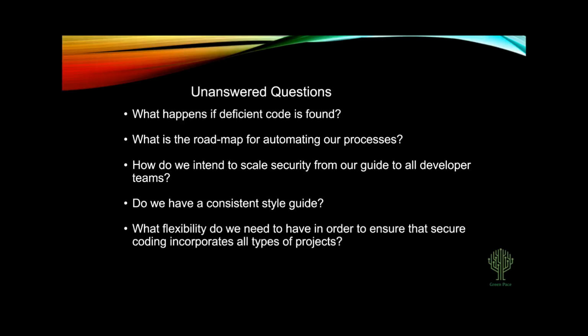So there are a few unanswered questions in the security guidelines. We talked about what deficient code might look like, but what actually happens if deficient code is found? Is there some type of formal process by which a developer who is found with deficient code logs that and fixes it and keeps a record? Or if we're just relying on developers to police, shall we say, their own code, well, how are we really going to ensure that the guidelines are followed?